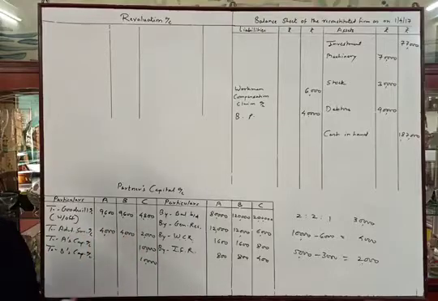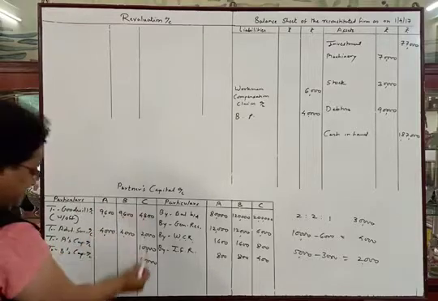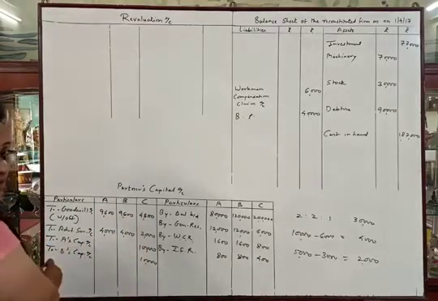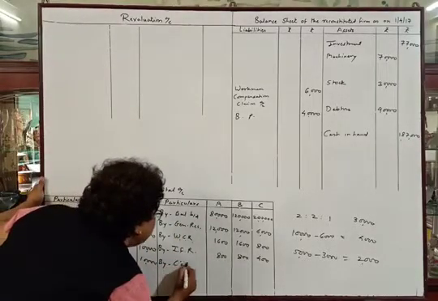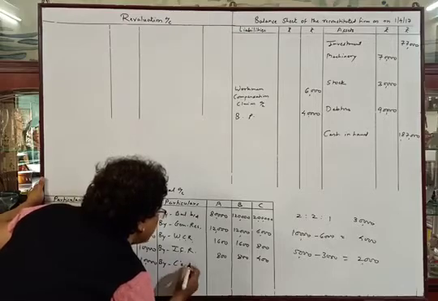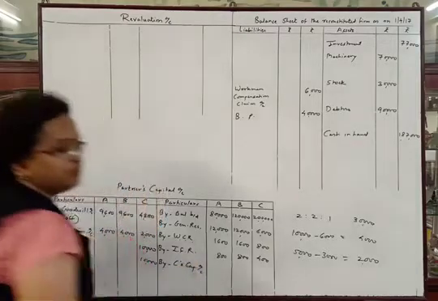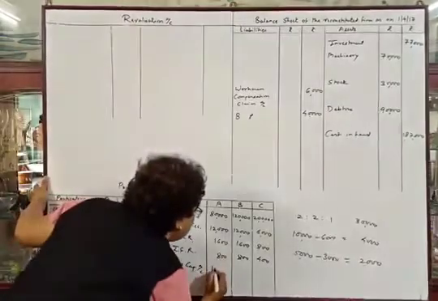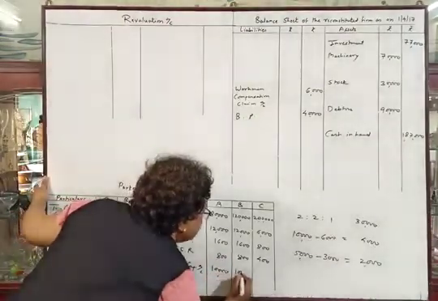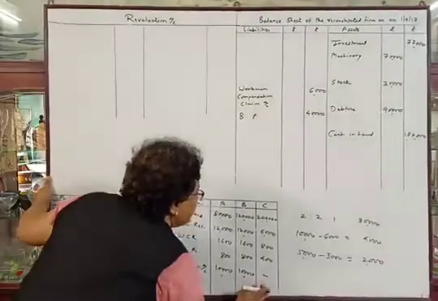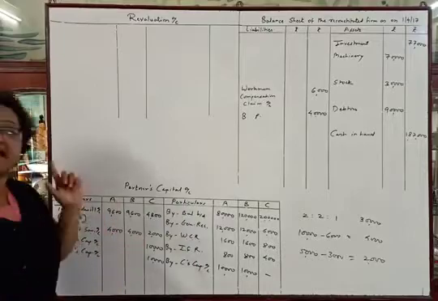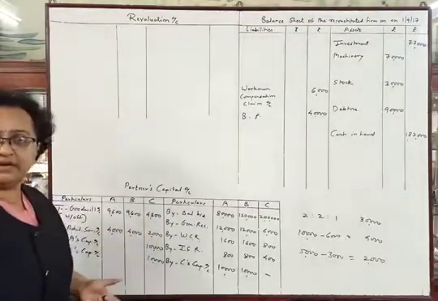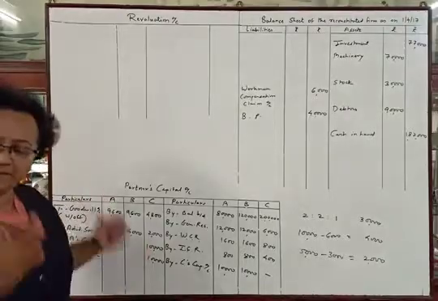For the second posting, C's capital account debit to A's capital account and B's capital account means the debit side of C's capital account, and the credit side will show the amount transferred in A's column 10,000 and B's column 10,000, and there will be a dash in C's column.